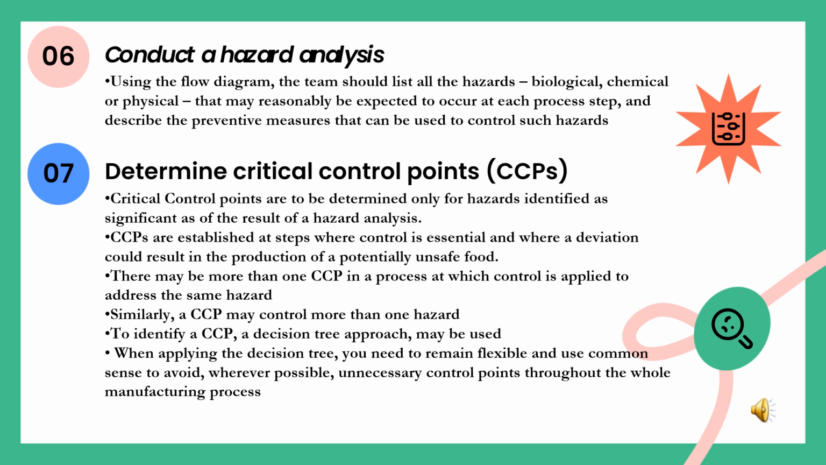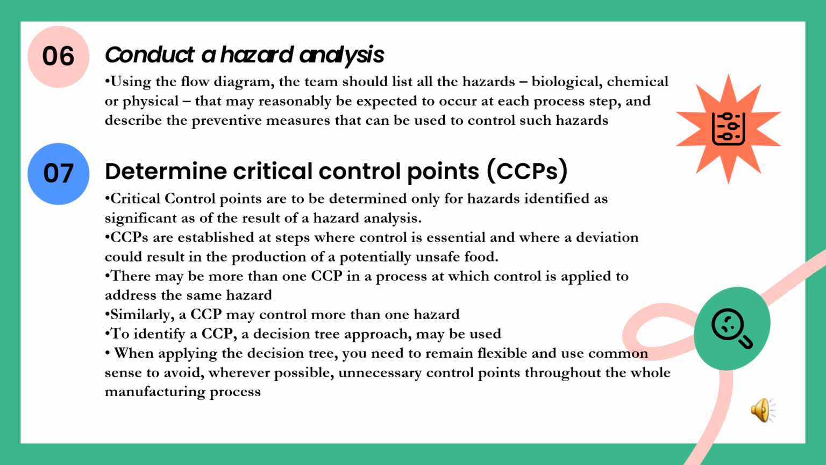In the sixth step, a hazard analysis is conducted. The HACCP team, using the flow diagram, enlists all the hazards that are biological, chemical or physical hazards that are expected to occur at each processing step. The preventive measures that can be used to control such hazards are described.